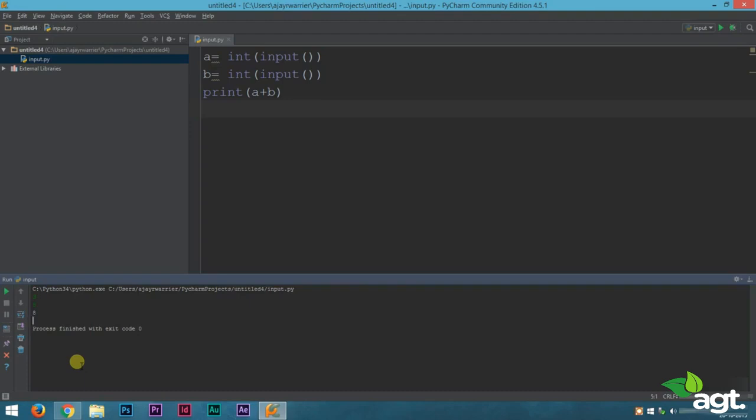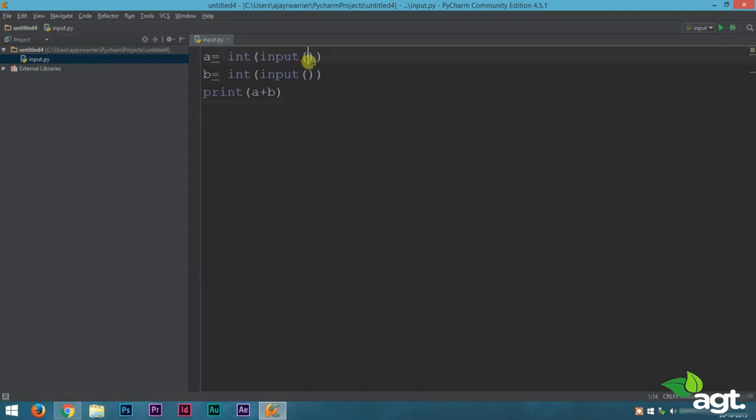Okay, this is all great. The program is working perfectly. But what if you ask your friend to run this for you and he doesn't see the code, he just sees the program output? He doesn't know what to do. Like we know, we are the ones who made the program, so we know that we had to enter a number. But someone else, that is a user using it, doesn't know what they have to do. So we must specify what the user is supposed to do. So for that, what we can do is, inside the input bracket, we could add a string.